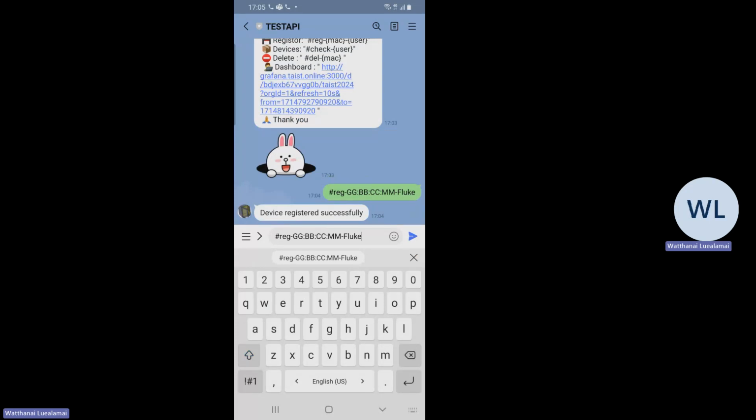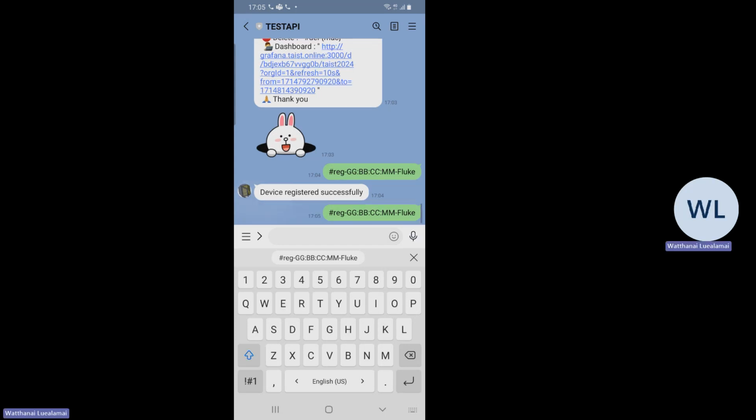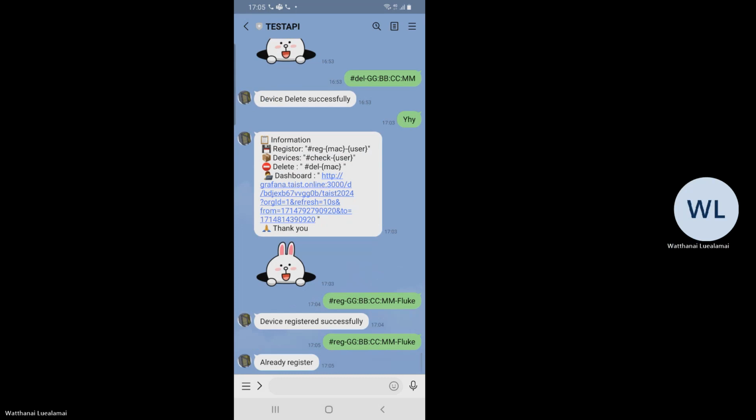the command consists of your MAC address and the username, and you send and receive a message. The Livebot responds that you have already registered. It means you have already registered before, so it cannot register again.